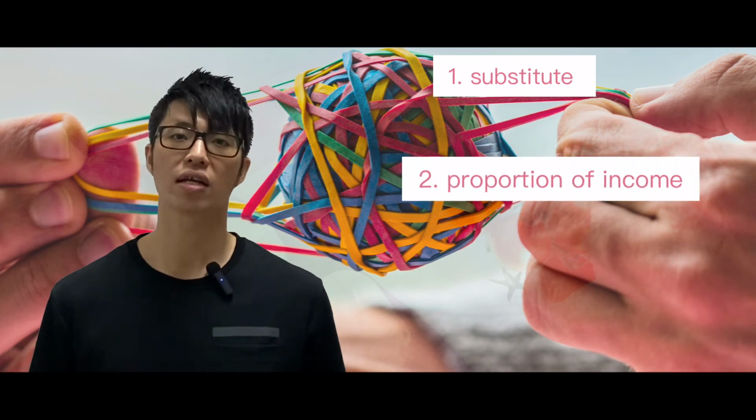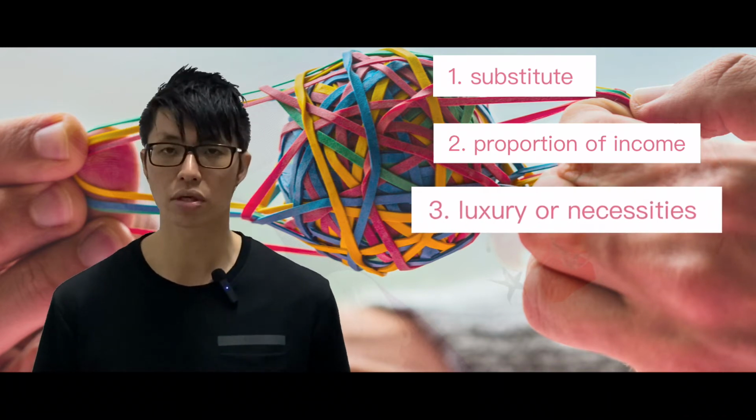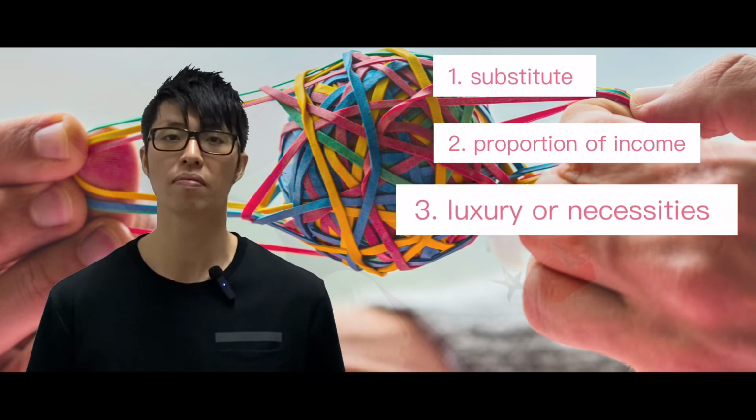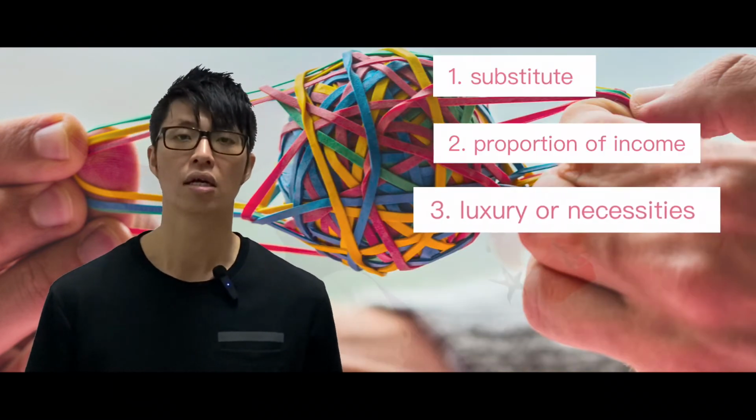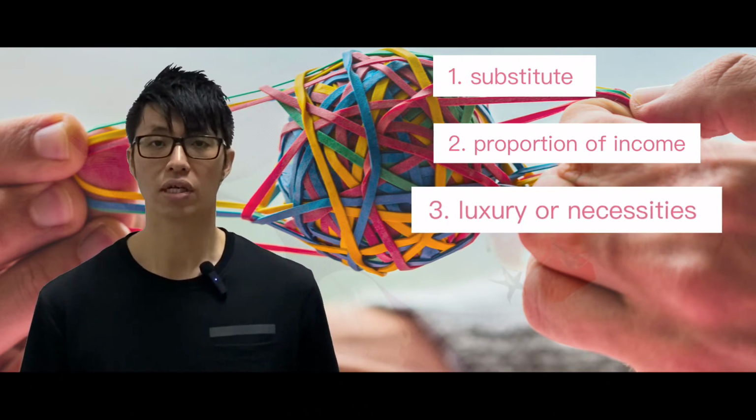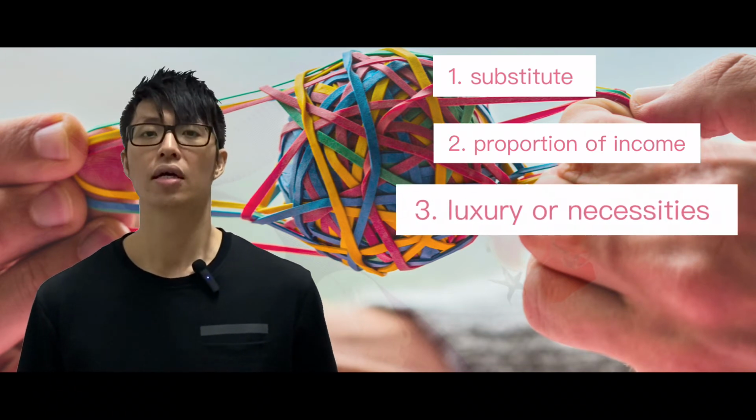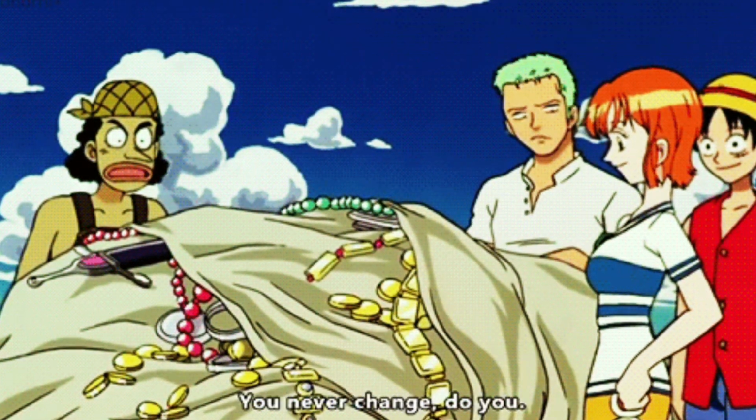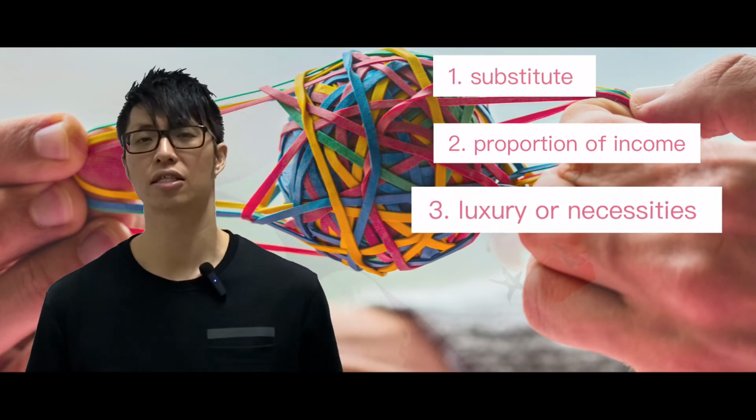The third factor that affects the elasticity will be luxury or necessities. If you think that good is an essential good, just like Monkey D. Luffy cannot stop eating meat because meat for him is a need, is essential. He will be hungry if he never eats anything. Then it will be inelastic. However, if the food or the other things are not essential, they're luxury products, just like diamonds or gold or whatever that you think is luxury in One Piece, then the demand curve will be more elastic.